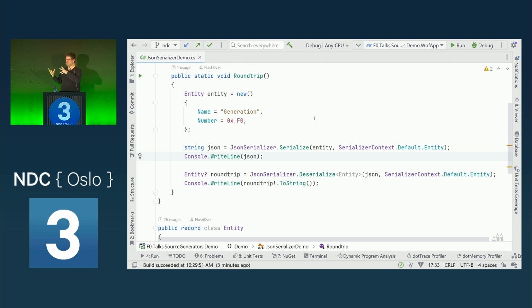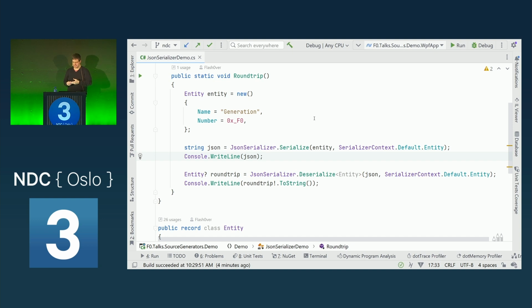Okay, I haven't explained what trimming is. This is a rather new concept. If you have a self-deployed application, usually they are rather big, because you have the entire .NET runtime, all of the BCL included. And with trimming, the linker goes in and sees which types and methods are not used, are not referenced by any code, and removes them, so that the final binary becomes smaller. And so we can have smaller self-contained applications.